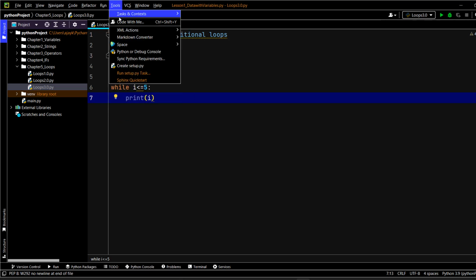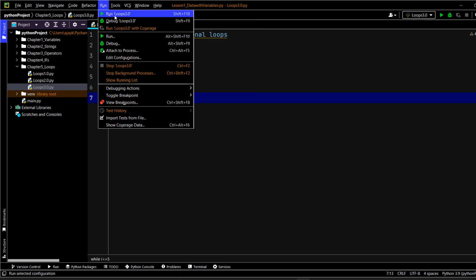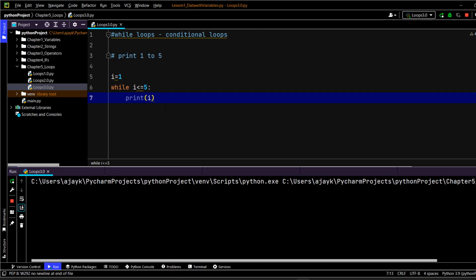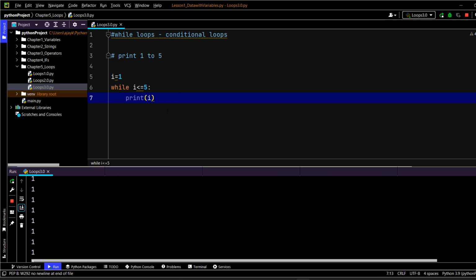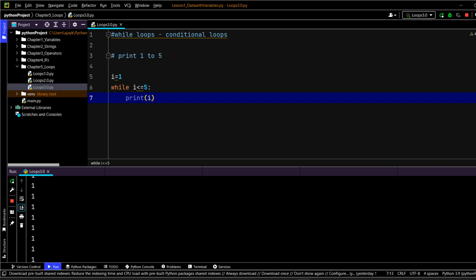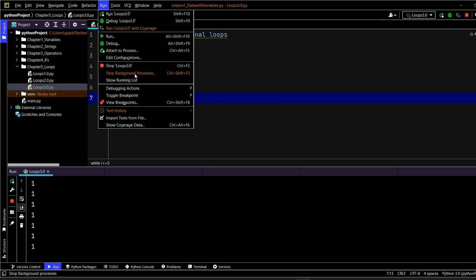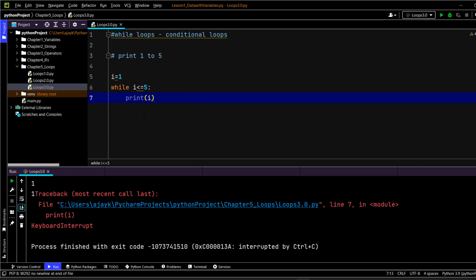If I just go and run this loop right away, see what is going to happen. The moment I run this loop, it is not going to stop, because the value of i, which is 1, is less than equals to 5, and it keeps on printing the same number again and again. So first of all, let me go and stop this.